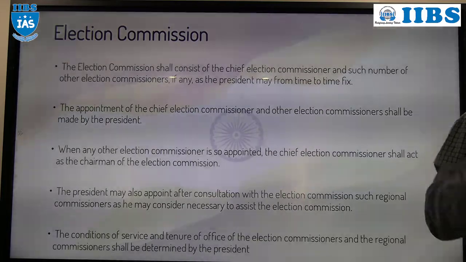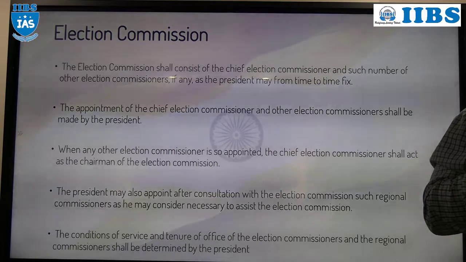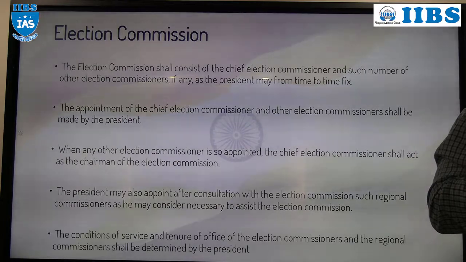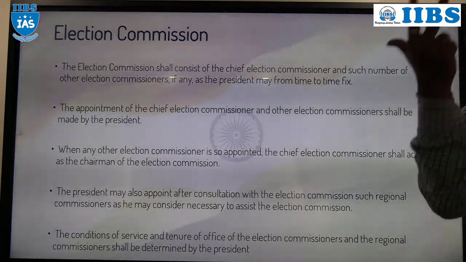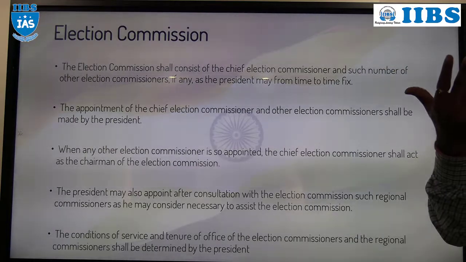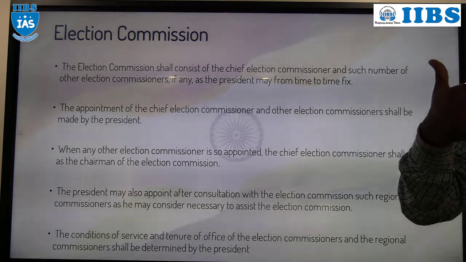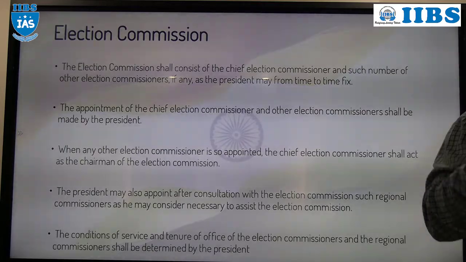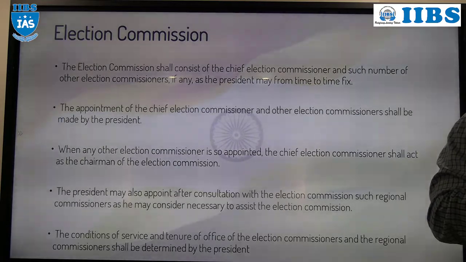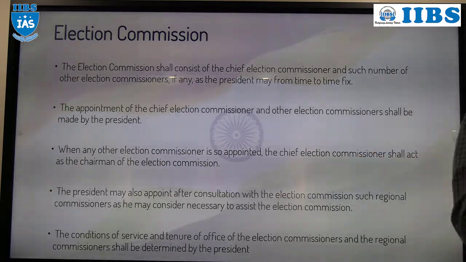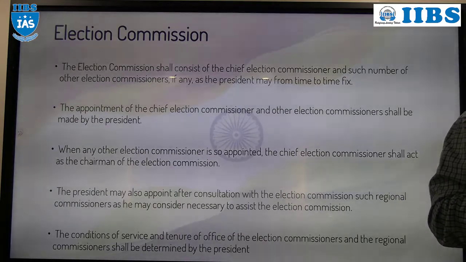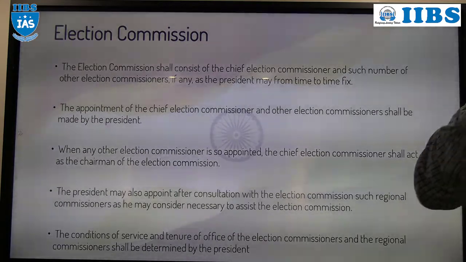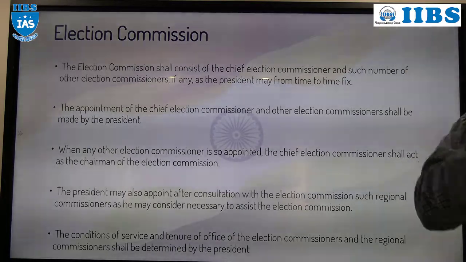For these 6 posts, the Election Commission of India will conduct the election. Then what about the local elections? We have ZPTC, MPTC, corporators. For them, the State Election Commission will conduct the election.